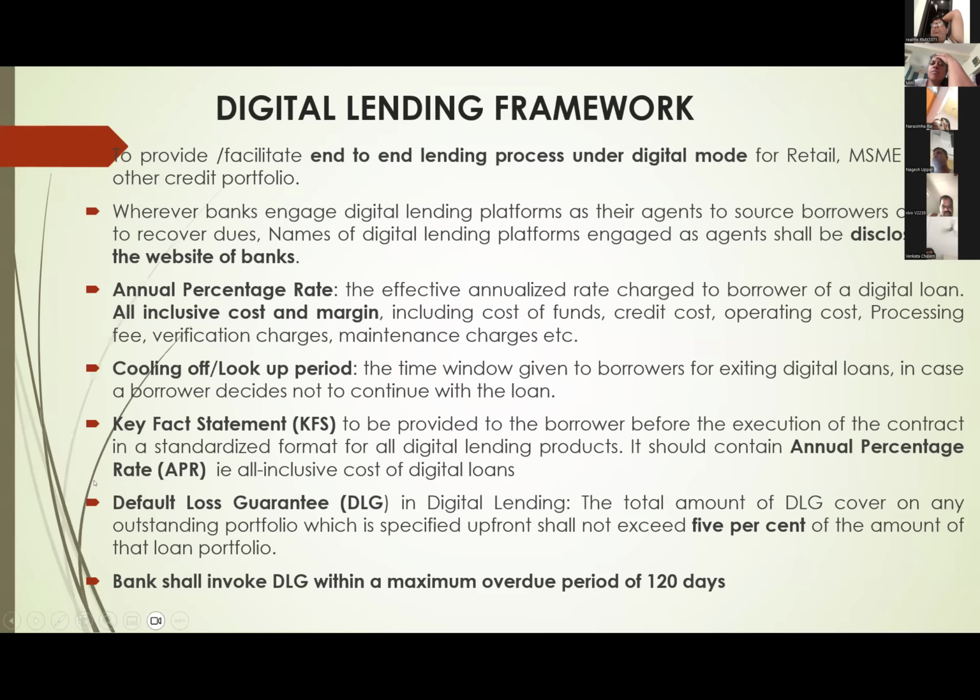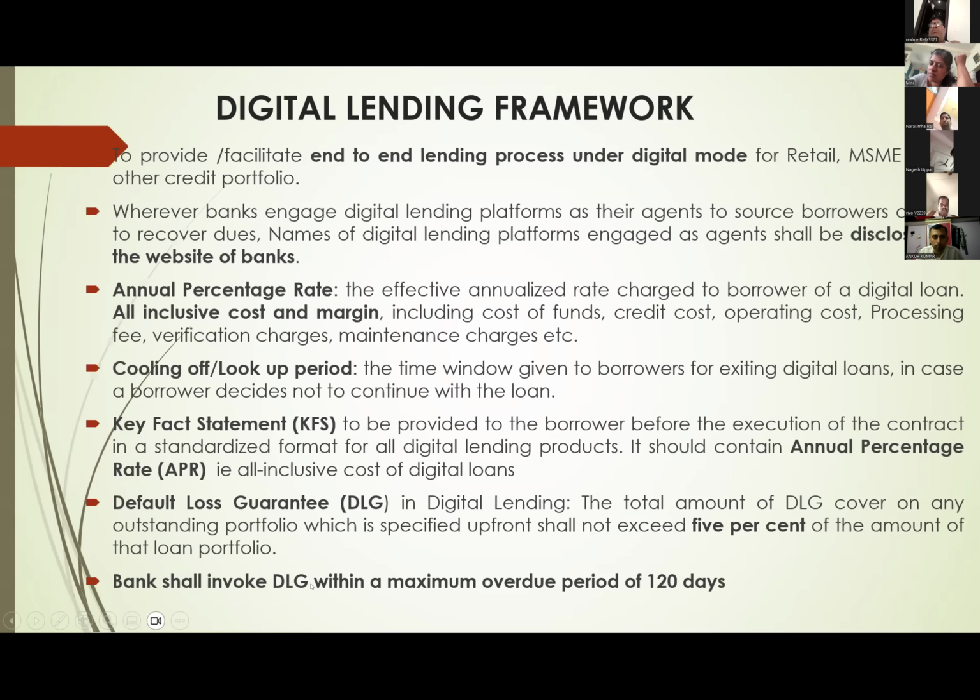And the next one is default loss guarantee. What is this default loss guarantee? Out of total loans, whatever is disbursed by a particular agent, our agent, they will be disbursing on behalf of us. And again, it is co-lending, just like earlier we have seen with NBFC co-lending. Similar here also, but on a digital platform. So whatever loans they have disbursed, if there is a failure of those loans, up to 5%, it should not exceed a maximum of 5%, Reserve Bank guideline. Up to 5%, they have to bear that loss. This is what default loss guarantee.